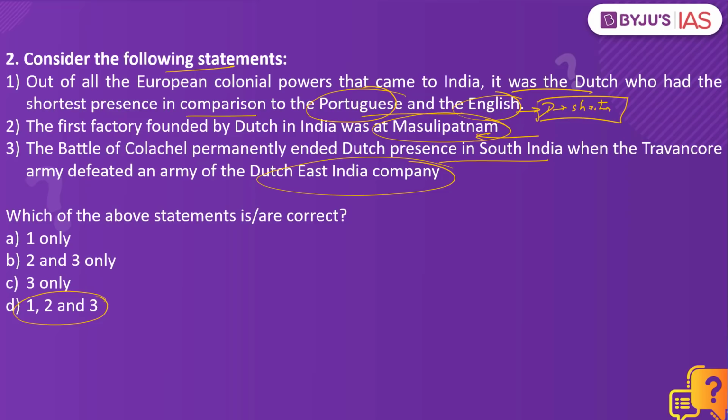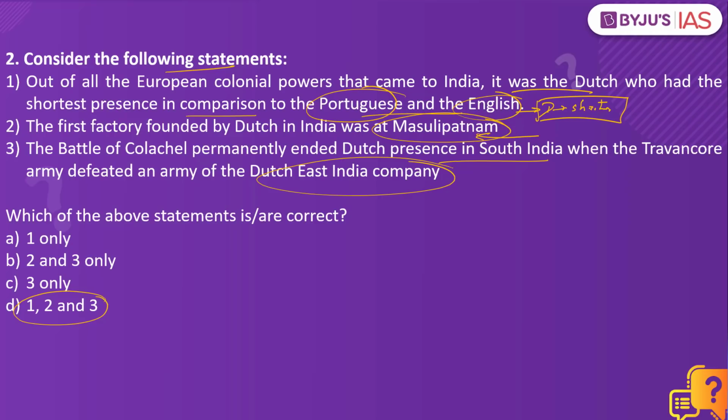The third statement is also right. By the middle of the 18th century, the Dutch had begun to lose their influence in the Indian subcontinent. One reason is the greater ambitions of the British, who wanted to expand their role in India. At the same time, some important kingdoms in India, like the Travancore kingdom, also defeated the Dutch army. So basically, by the middle of the 18th century, the Dutch East India Company was losing its power in the Indian subcontinent.